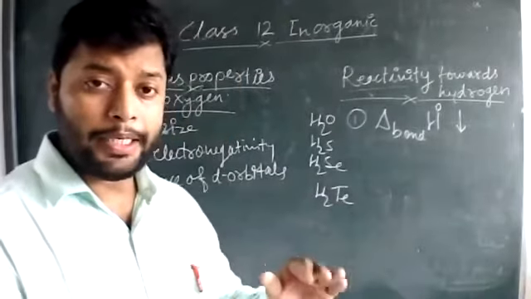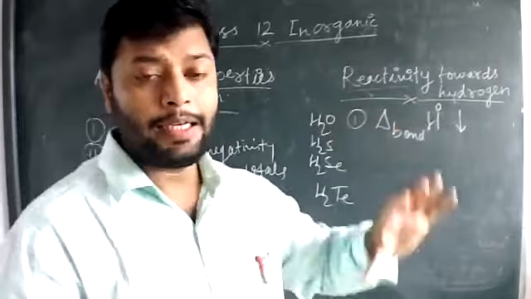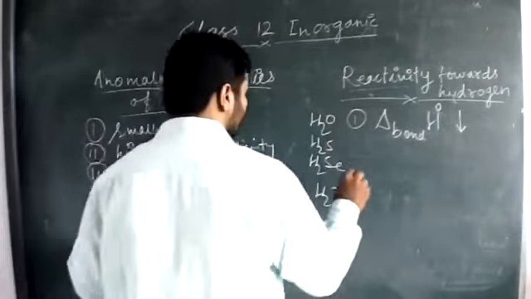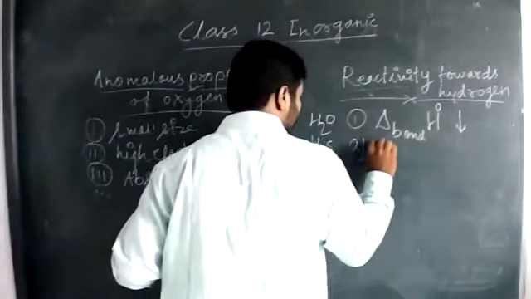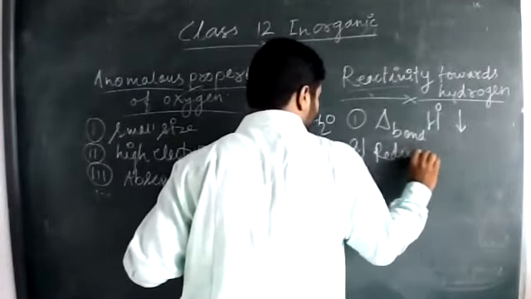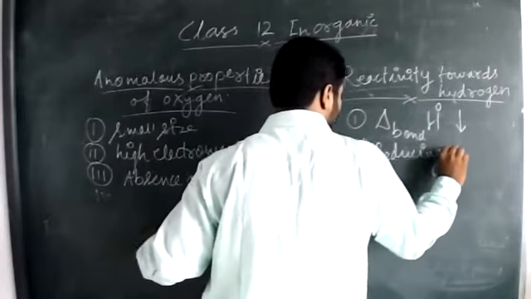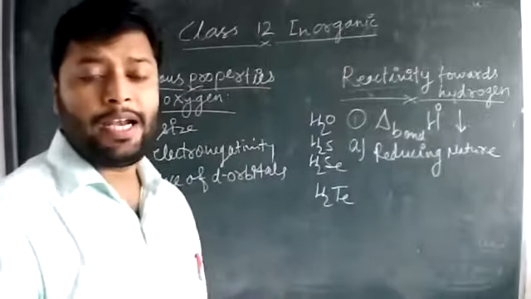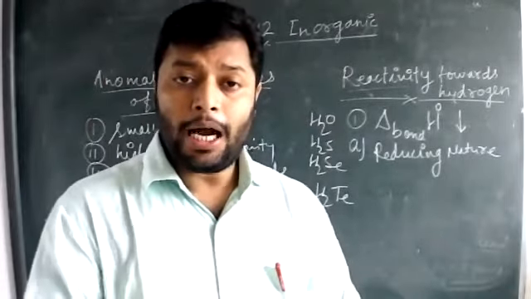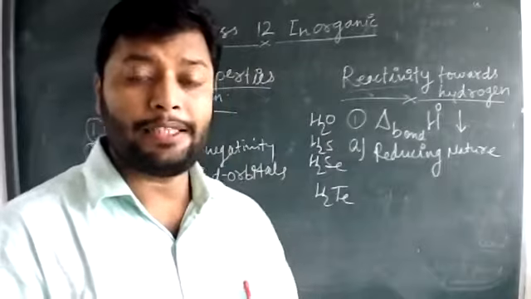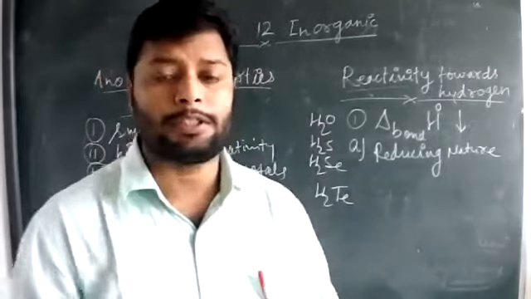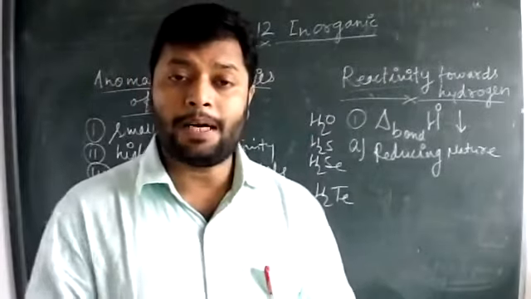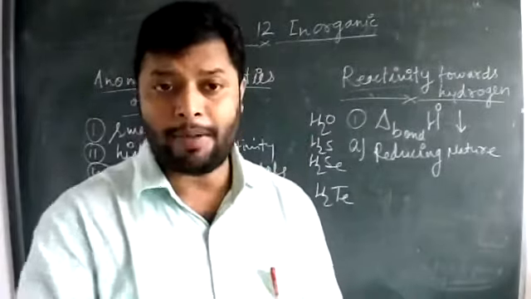And other properties will be based on that bond enthalpy. For example, reducing nature. Actually, reducing nature depends upon the availability of hydrogen atoms released by the molecules. If the molecule easily releases hydrogen atoms, there will be more reducing power than the other members.